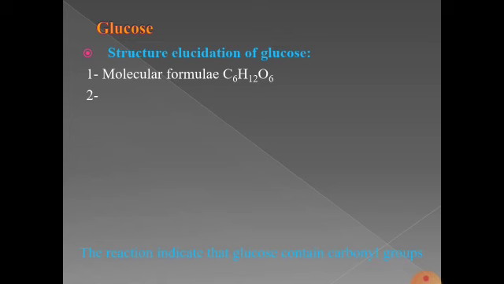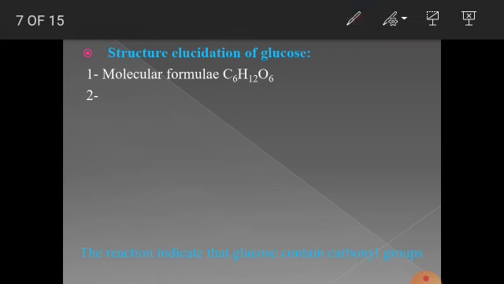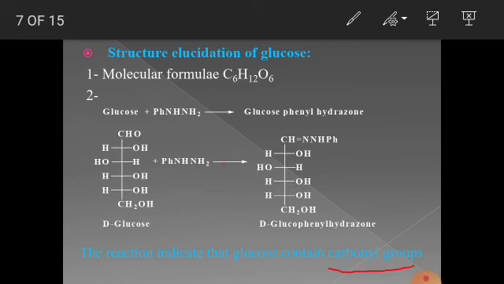How can we say it has a carbonyl group? This can be shown by this reaction. When it is treated with phenyl hydrazine, we get glucose phenyl hydrazone. This reaction shows that glucose has a carbonyl group.